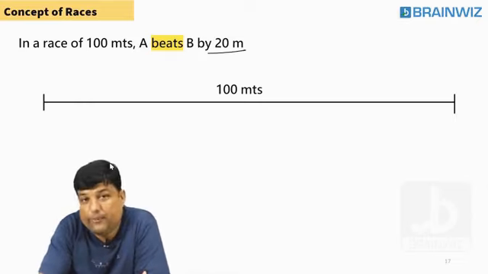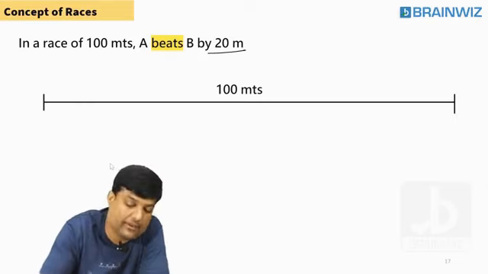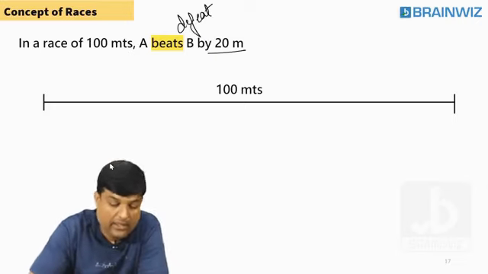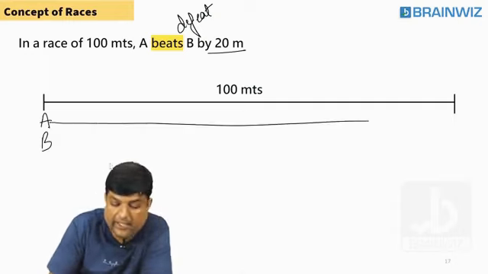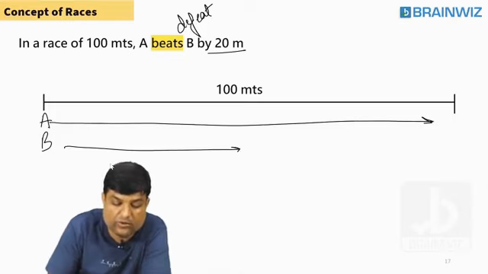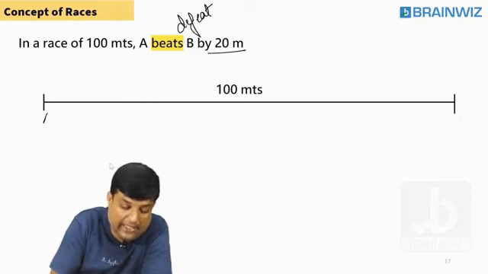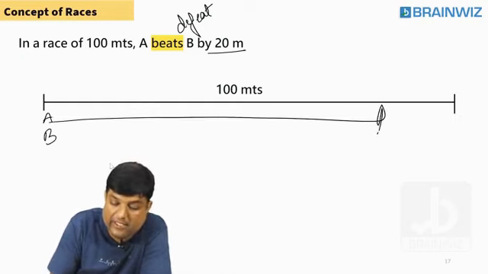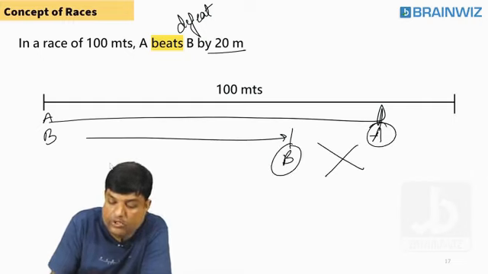What's the meaning of beating? Beating is nothing but hitting. India beats Pakistan, so what do you mean by defeating in the race? A is beating B. Suppose A is standing here and B is standing here, A is running the race, B is also running the race. Do you think that A and B are beating? So A beats B doesn't mean that A comes till here and B comes till here and you say A is beating B. No, this is not like that.